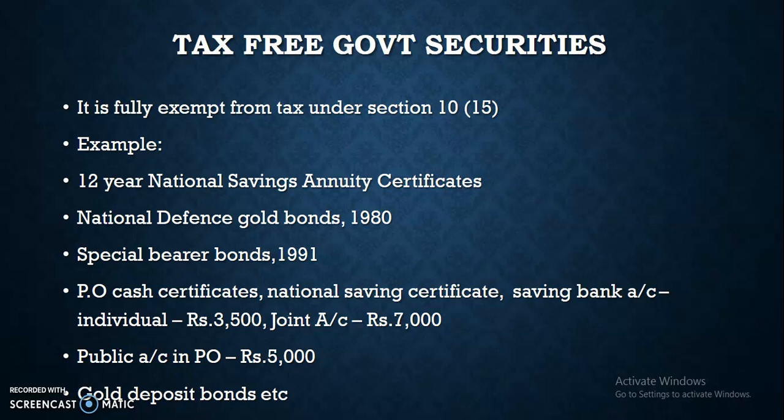Under an individual account, the exemption amount is up to rupees 3,500. In case of a joint account, the exemption amount is rupees 7,000. And then public provident fund account in post office, the exemption amount is up to rupees 5,000. And then gold deposit bond, etc.